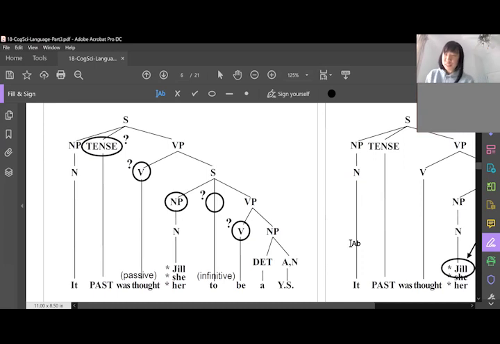Yes, but also that first tense is already being used up. Once it's being used up, you can't really double dip. So that means that there's nothing that's assigning case to Jill. I think you realize this, there's nothing that you can really do. This verb down here is not a sister node, it's like a niece, so we can't use it. And that means that the sentence is ungrammatical.